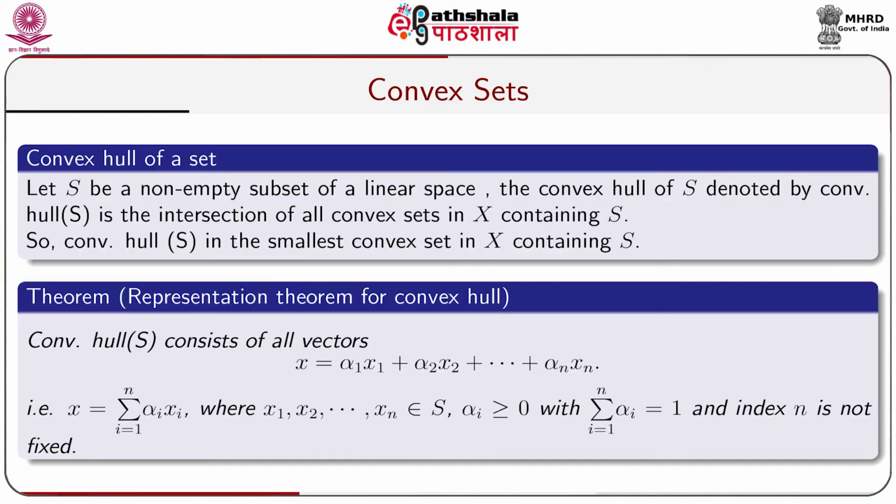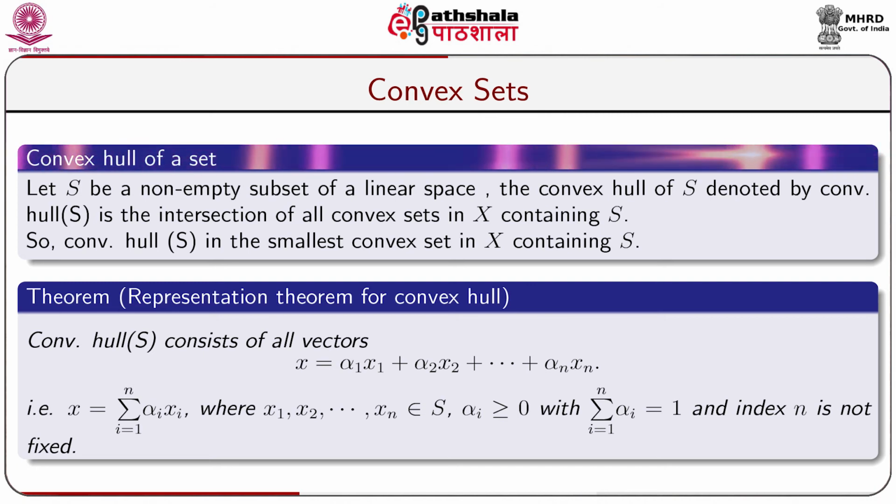Up to this we have learned what a convex set in a linear space is. Also we have learned that an open sphere and a closed sphere are again convex sets. Also we have discussed that the intersection of any number of convex sets is again a convex set. We shall now discuss an additional property, the convex hull, which is the intersection of all convex sets containing a given set. We shall now discuss the convex hull of a set.